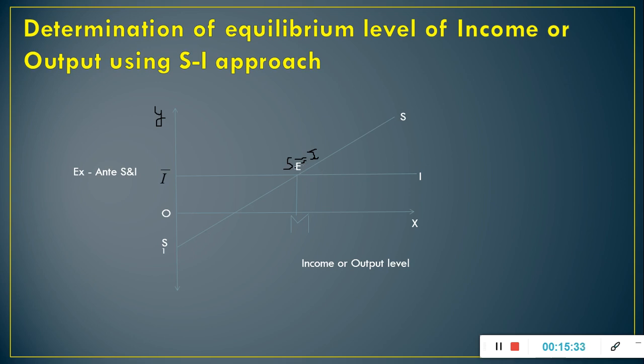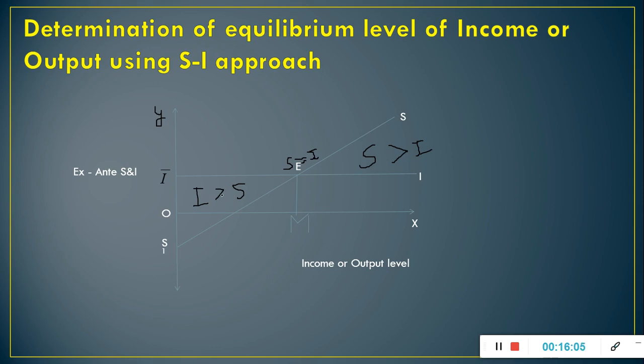This is the equilibrium level of income and employment at point E, where savings are equal to investment, or we can say ex ante savings are equal to ex ante investment. Below point E here, planned investments are greater than planned savings. It implies buyers are planning to buy more goods than producers are planning to produce.